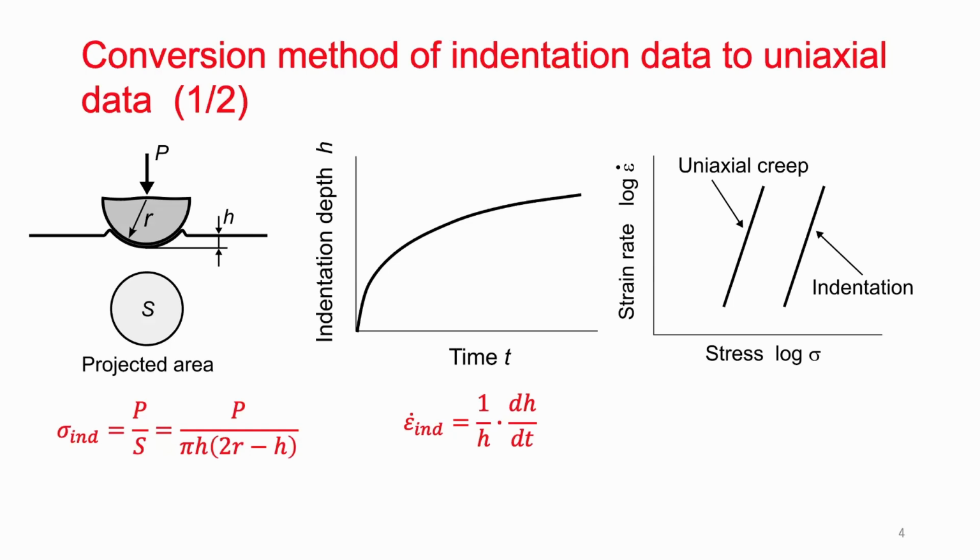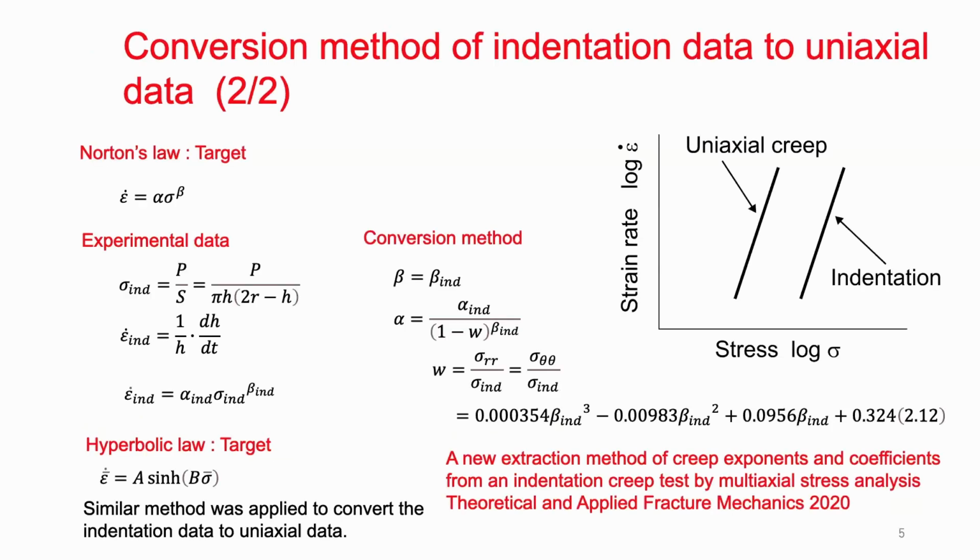And if we plot this indentation stress and the indentation strain rate, we can get a stress and strain rate curve like this figure. But this line is different from the uniaxial creep because of the multiaxiality beneath the ball indenter. So we have to develop a method to convert this indentation result to a uniaxial one. And the equations are a little bit complicated, but we can do it for Norton's law.